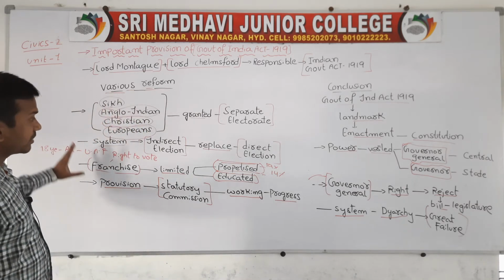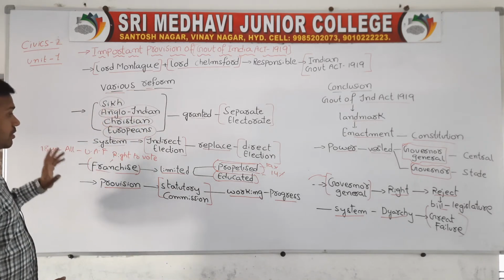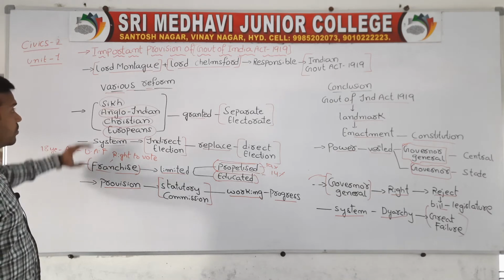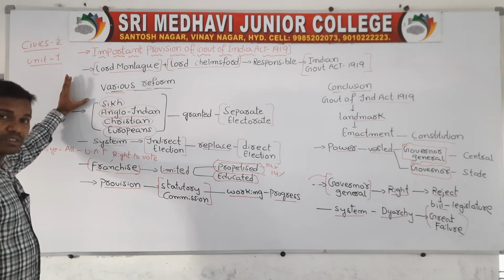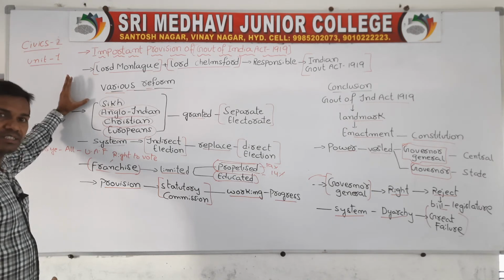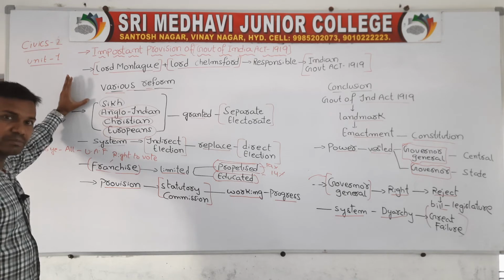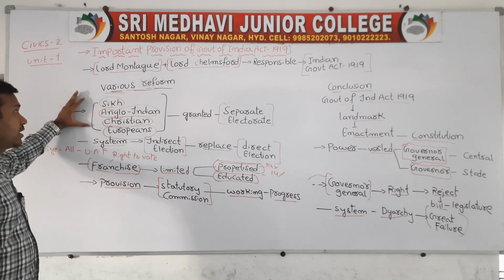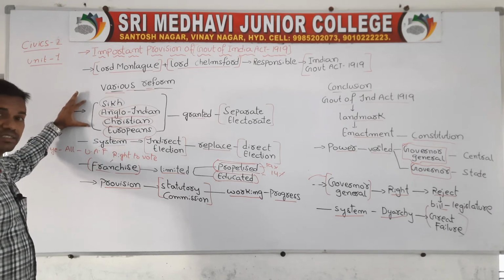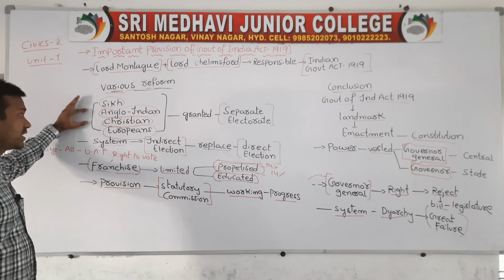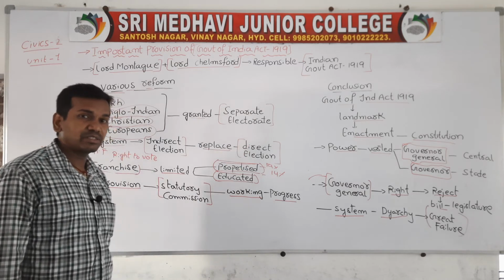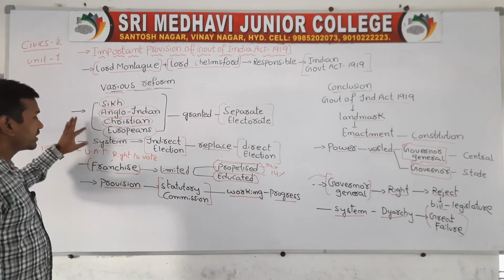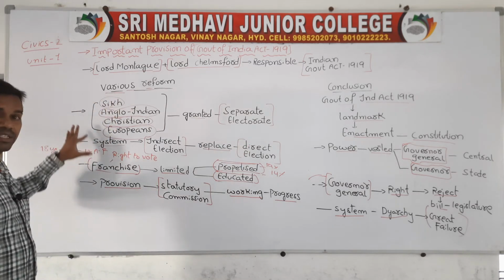So once again we will recapitulate what we have discussed in this class. First, we have discussed Lord Montagu and Lord Chelmsford, who were responsible for the formulation of the Government of India Act to provide more representation and increase membership. Here, various religions like Sikhs, Anglo-Indians, Christians and Europeans were granted a separate electorate, a separate list of voters. And then we have seen that the systems before that were indirect elections.